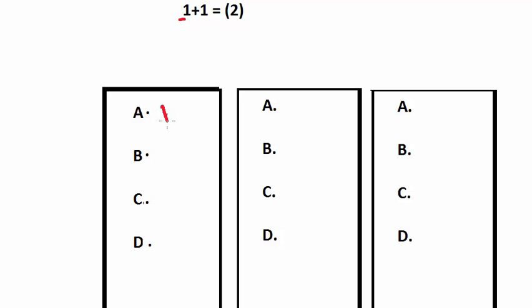He gives A first preference, he gives B third preference, he gives C second preference and gives D fourth preference. So his first preference is A, his second preference is C, his third preference is B, and his fourth preference is D. Likewise, another elector can give his preference like this: 2, 1, 3, 4. In this way, voting takes place.